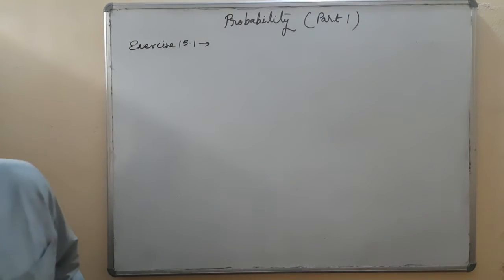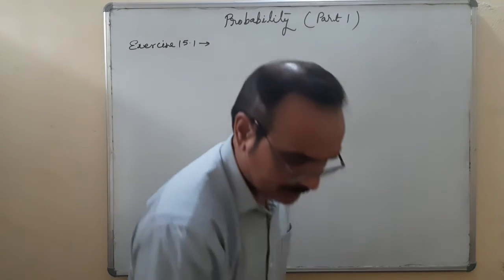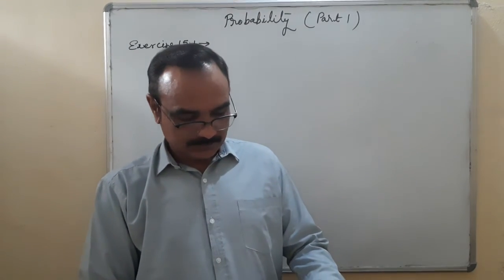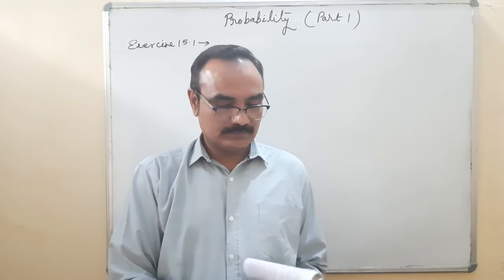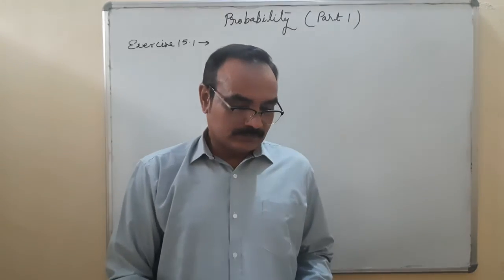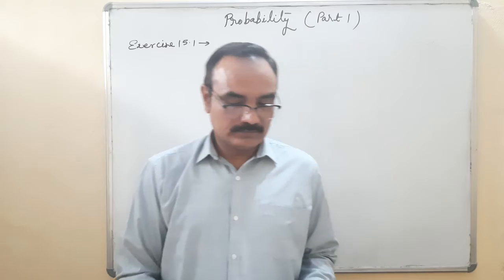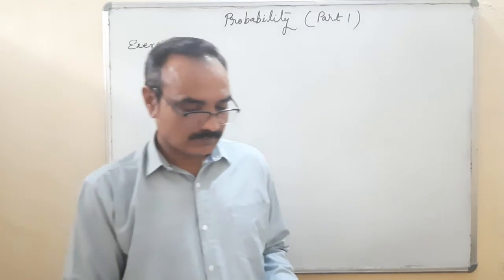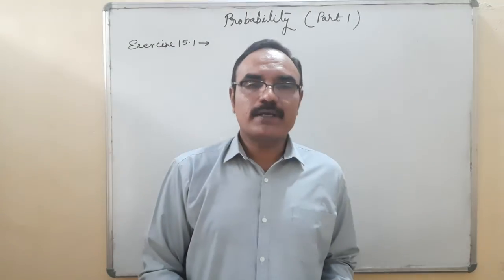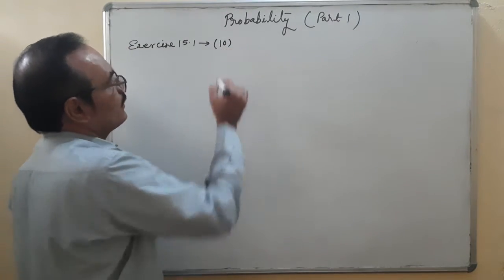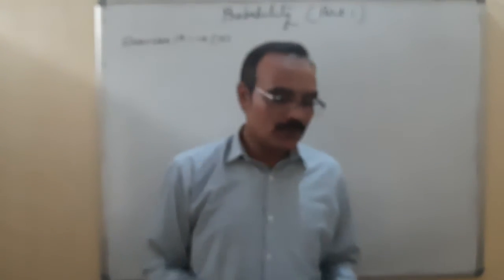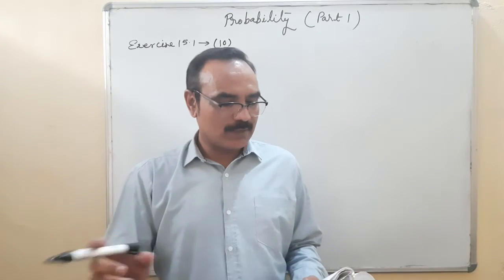Now one interesting question I am taking from this exercise. Question number 10. Okay. I am not writing the question, just explaining and then I will write the important points.